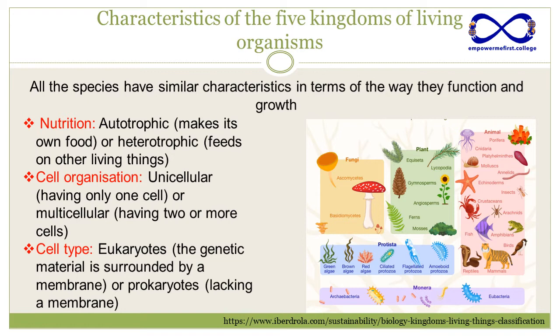And of course, the cell type, as we will see later. Generally, cells can be divided in 2 broad categories. There we have the eukaryotic cell, where the genetic material is surrounded by a membrane, or a prokaryotic cell, where there is no membrane, so there is a lack of membrane. And here again, we can see the same graph where we can appreciate the presence of fungi, plant, animal, protist, and archaeobacteria. However, there are also other characteristics of living cells.